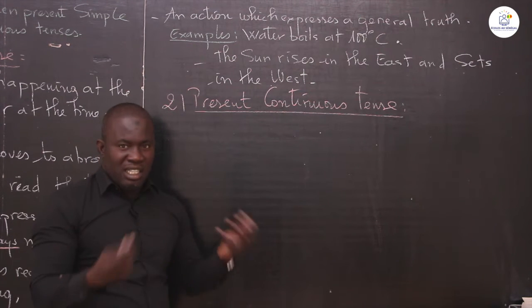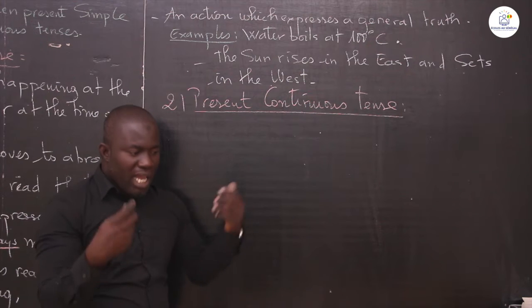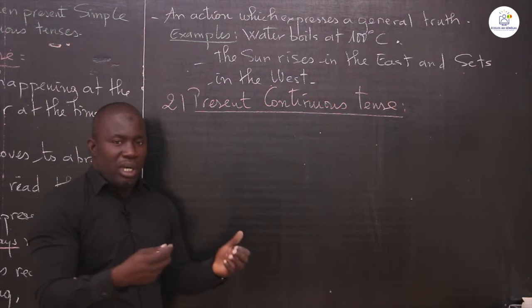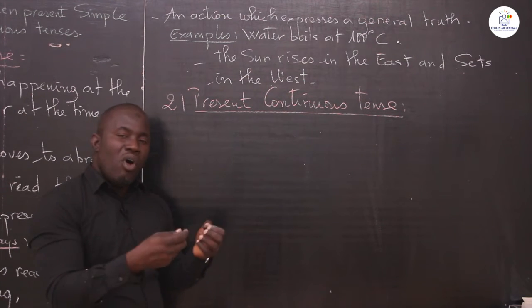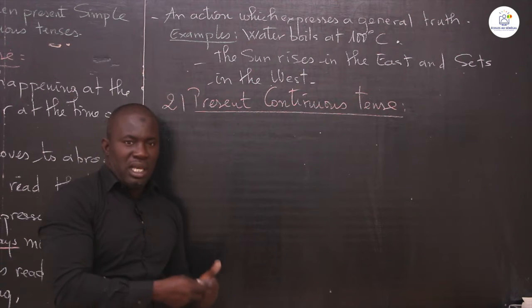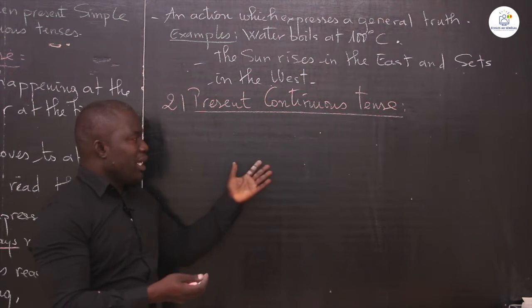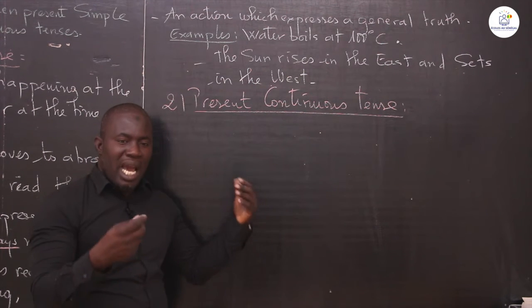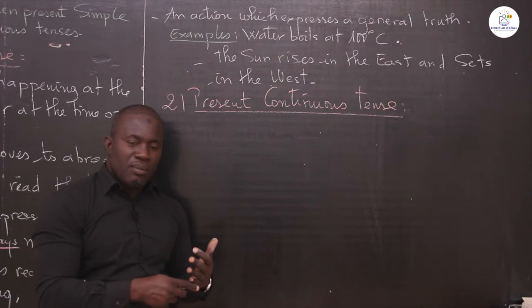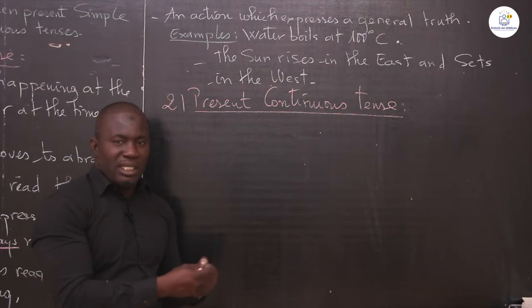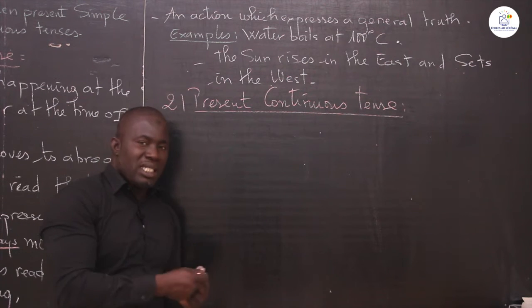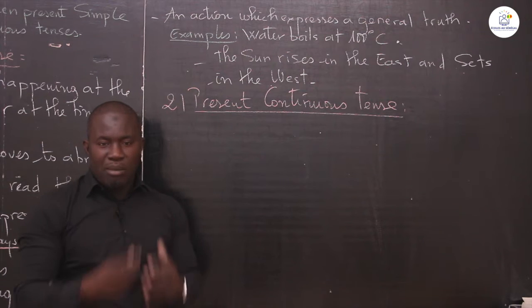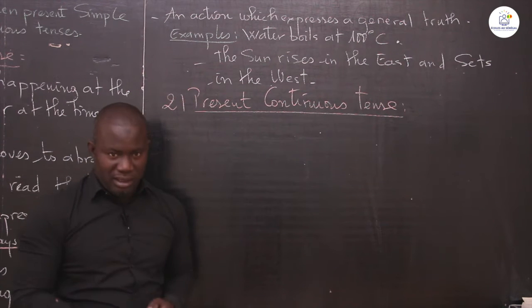Both are different. So I repeat, present simple is used for a simple action in the present. That's why we have present simple when the action is happening at time of speaking, or when the action expresses a general truth, or when the action expresses a habit. This is the present simple tense.